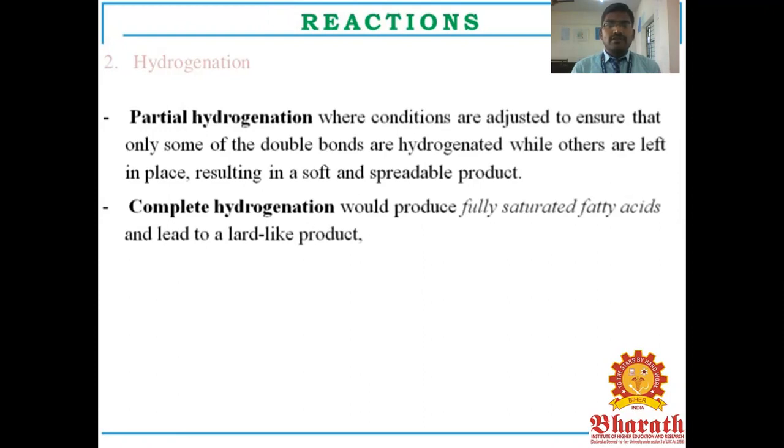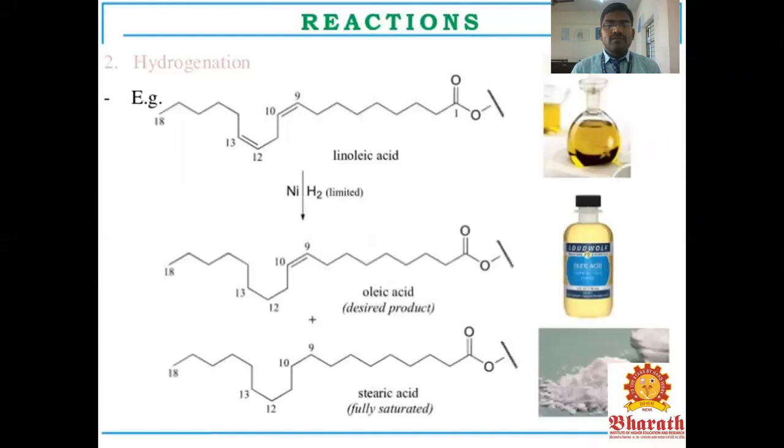Complete hydrogenation would produce fully saturated fatty acids and lead to a lard-like product. In partial hydrogenation, only one double bond is converted to a single bond. This is called partial hydrogenation. Complete hydrogenation means fully saturated fatty acids, a lard-like product. This is an example for fatty acids.